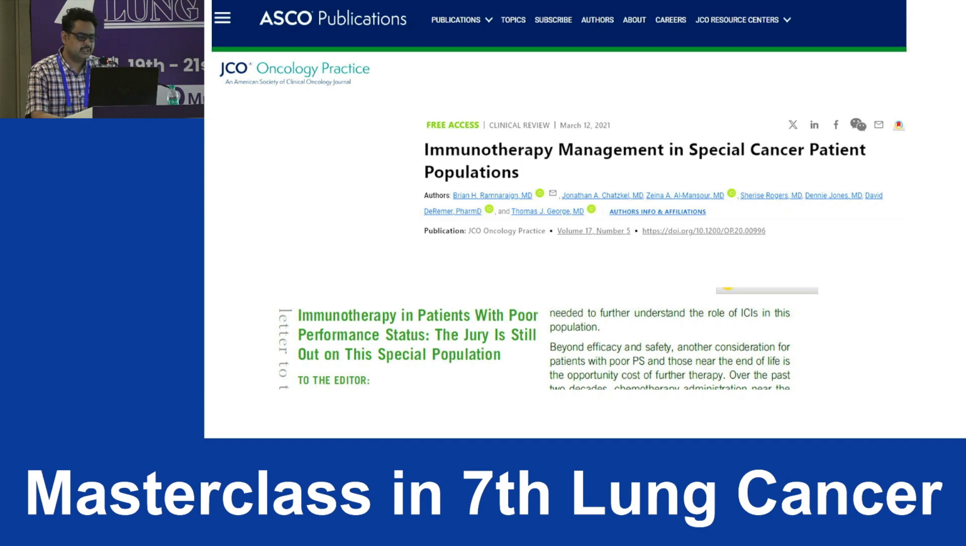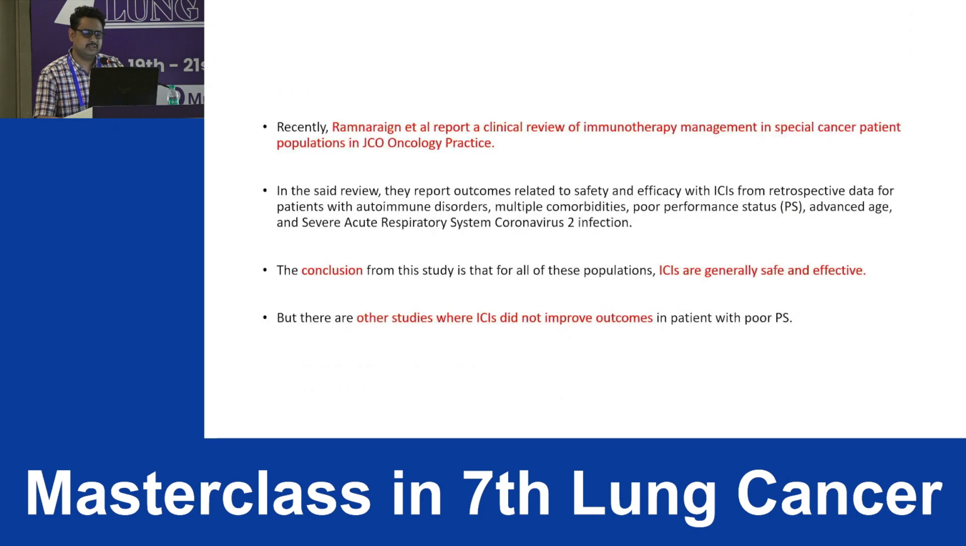So there was a publication on immunotherapy management in special cancer patient populations. This population included patients with poor PS, multiple comorbidities, autoimmune disorders, advanced stage, and SARS infection. It was presented by Ramanarjan et al. in a review in JCO, and what they concluded in this retrospective analysis was that in this population, ICIs are generally safe and effective.